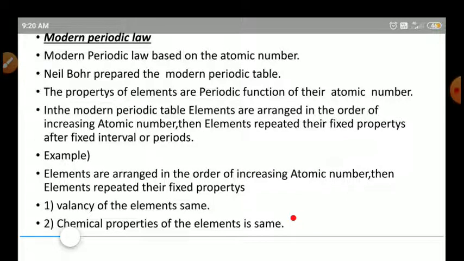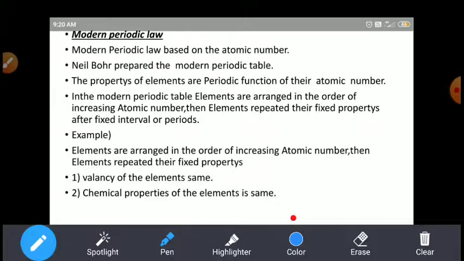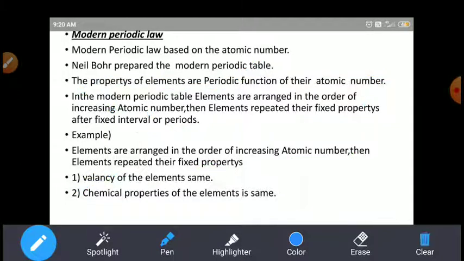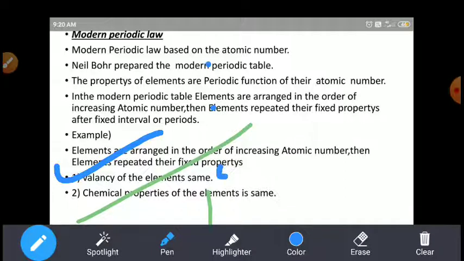In the periodic table, the elements are arranged in the order of increasing atomic number. The elements repeat their fixed properties after a fixed interval, or period. For example, the elements are arranged on the basis of the atomic numbers. The valency of the elements is the same and the chemical property is the same. If we arrange the elements on the basis of the atomic number, then the valency is the same. For different elements, their valency remains the same and the chemical property is also the same here.